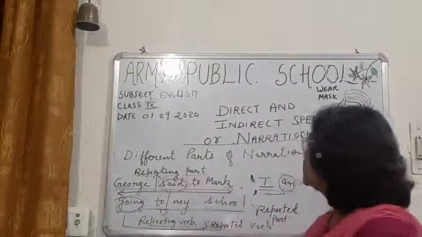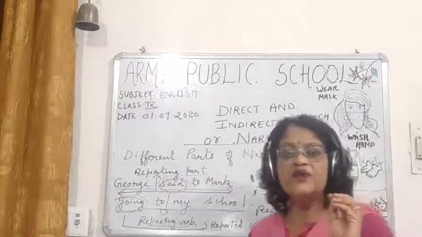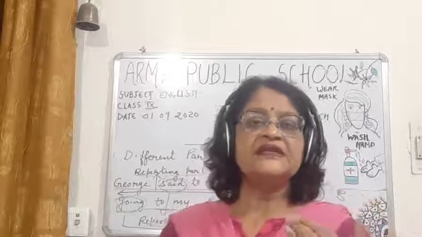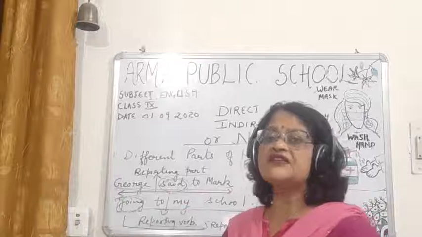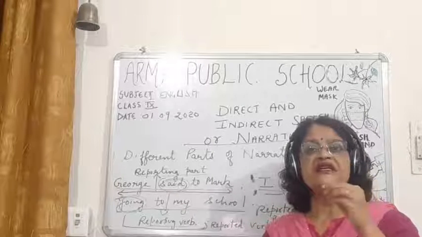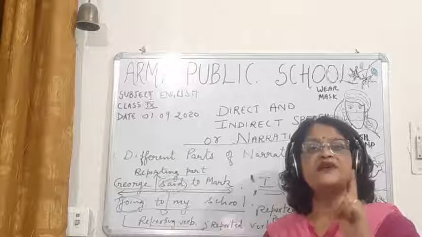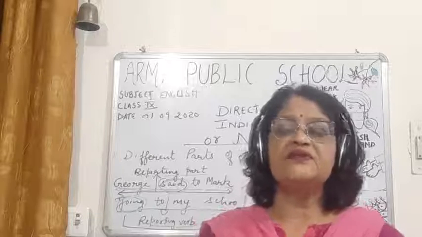So children, the present form is say, the past form is said, and the future form is will say. Now let me ask you one question: when we change from direct to indirect speech, what is the thing which we have to see?